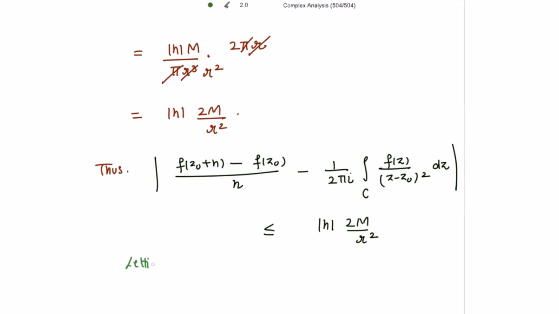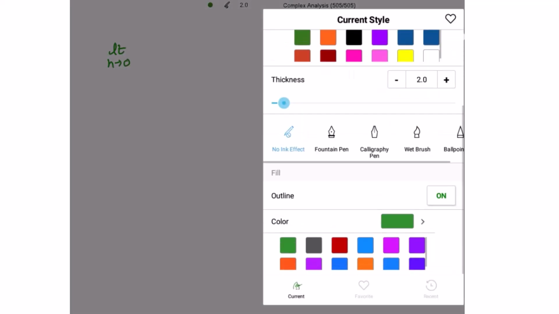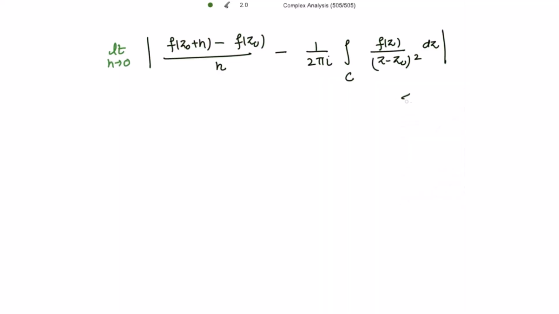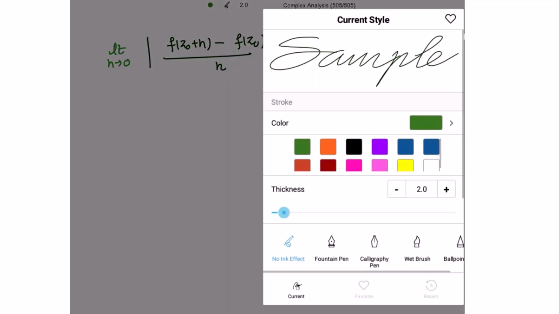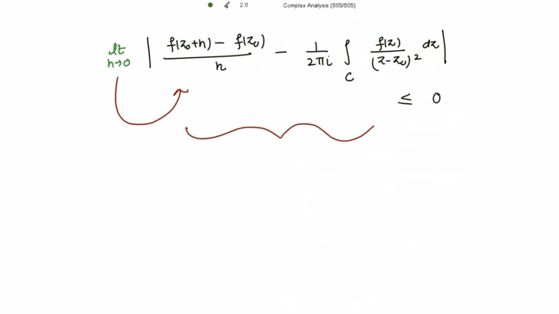And when letting h tending to 0 in, let me mark this as 4, then what we get: the limit as h tends to 0, and this will tend to 0. So we have the limit as h tends to 0 on this mod, which is less than or equal to 0, because the absolute value is always positive, right?